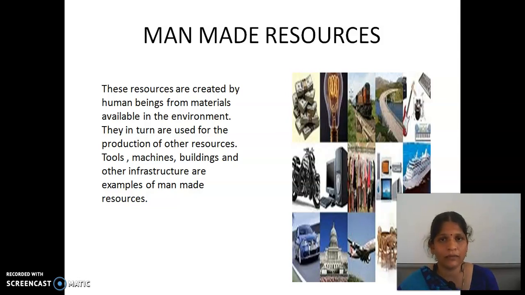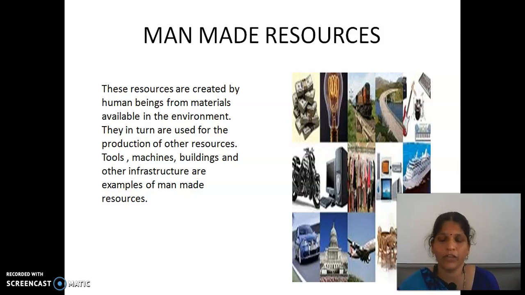We want to turn that cotton into cloth or a dress, and only then are human beings able to use it. In the same way, iron ore is not used for anything. Only when it is turned into a fan or a pin or an iron rod is it able to be used. So some natural things we cannot use without modification.